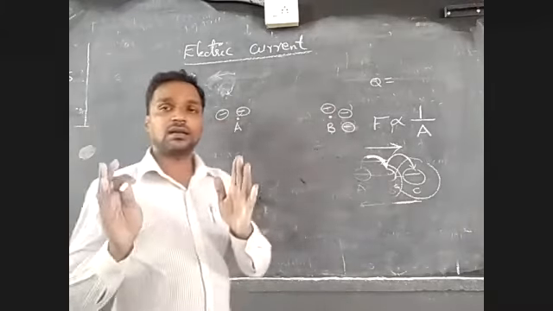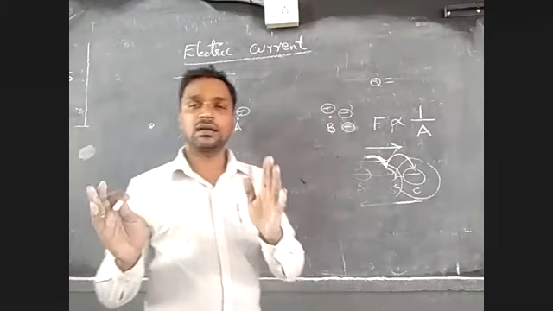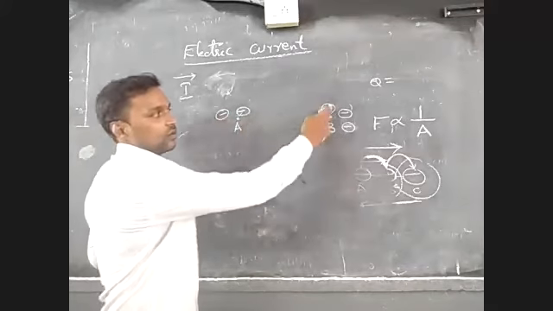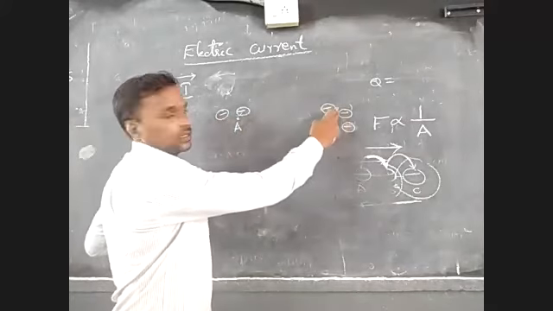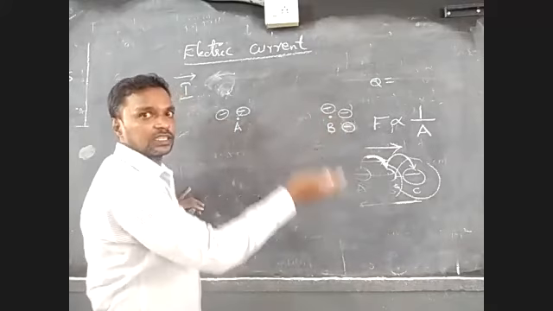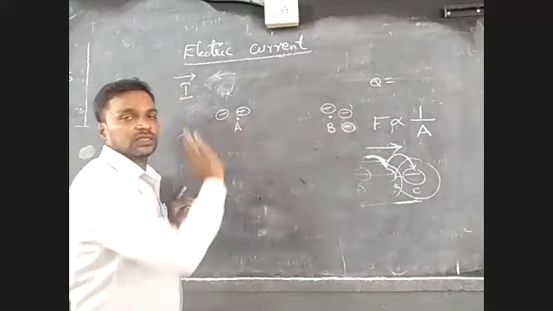Think here oppositely. More negative charges means fewer positive charges. Compare here and here. The charges and everything else are the same, but here three charges are missing.